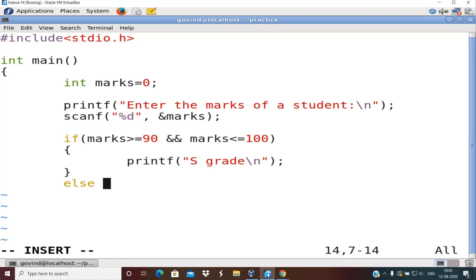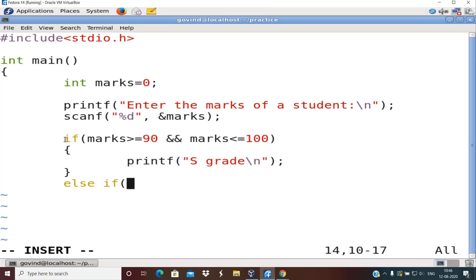We are supposed to print multiple grades given the marks in a particular range. So I have S, A, B, C, D, E as well as F grades, right? I cannot stop the program at this stage and say that the program only works for S grade. It should work for all the grades, right? So after the else, I need to check one more condition to check the grade for A grade. This is where else if ladder comes in, right? So after writing else, I again write one more if.